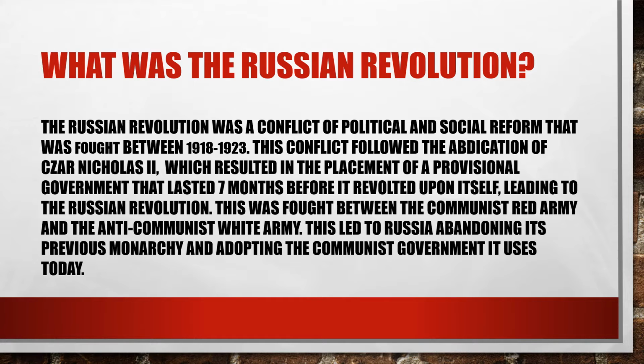What was the Russian Revolution? The Russian Revolution was a conflict of political and social reform that was fought between 1918 to 1923. This conflict followed the abdication of Tsar Nicholas II, which resulted in the placement of a provisional government that lasted 7 months before it revolted upon itself, leading to the Russian Revolution. This was fought between the Communist Red Army and the anti-Communist White Army. This led to Russia abandoning its previous monarchy and adopting the communist government it uses today.